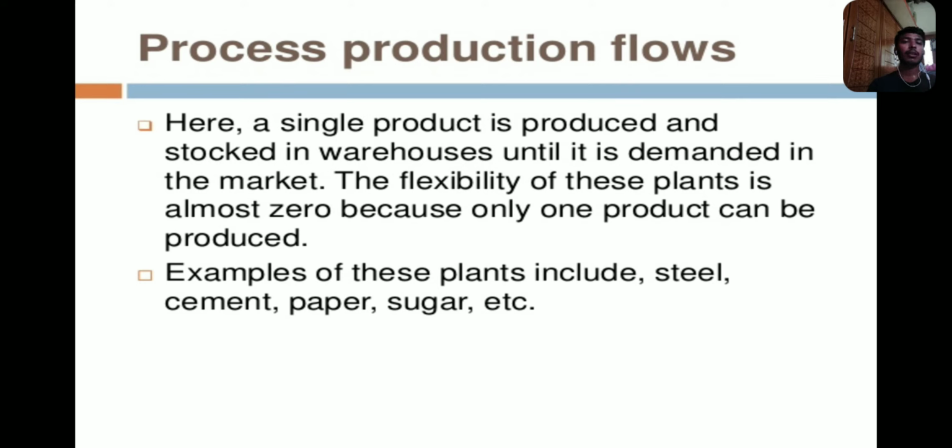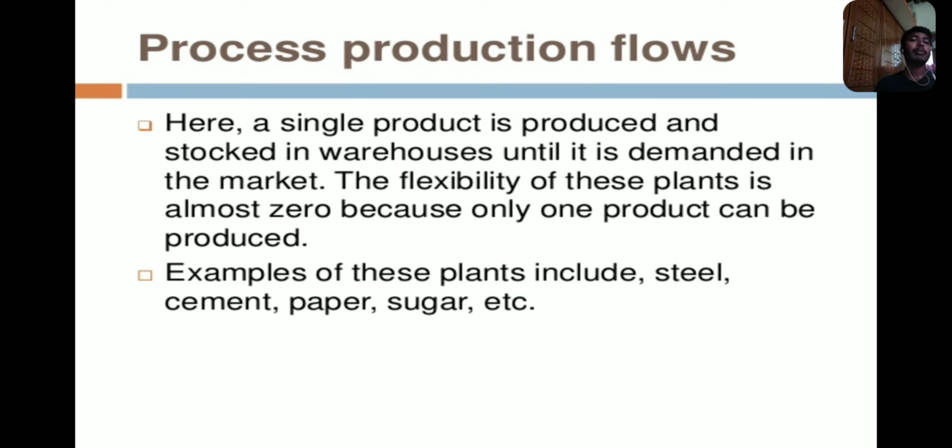So the flexibility of these plants is almost zero because only one product can be produced. Examples: steel, cement, paper, sugar. It is a continuous production system, but we are taking the demand of that market. Cement is only one product, steel is also only one product, paper is also only one product. So it is a very continuous production system.